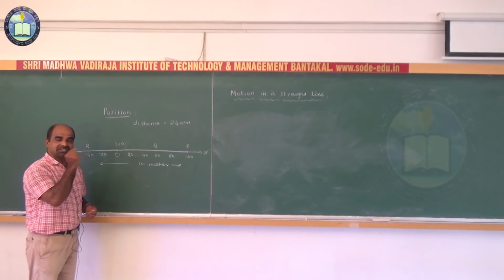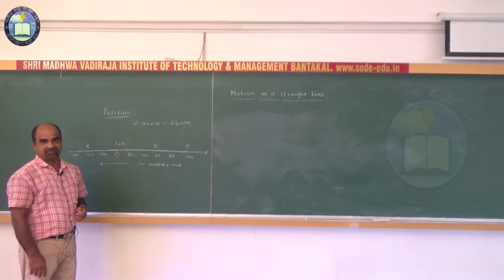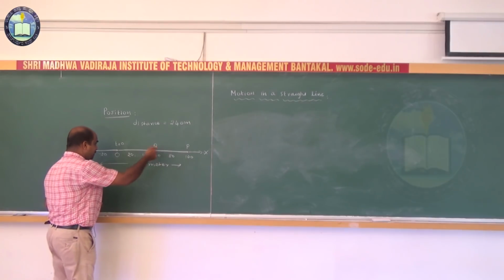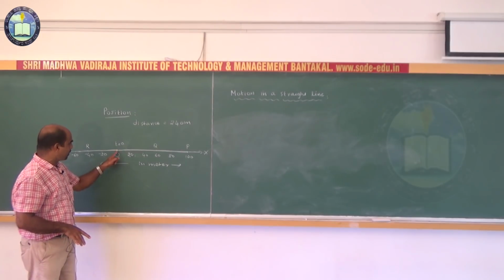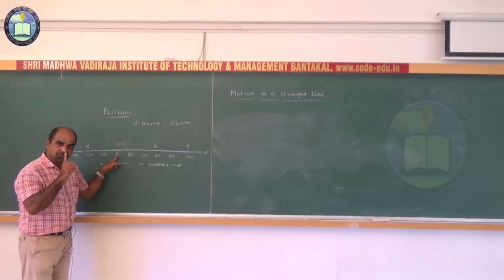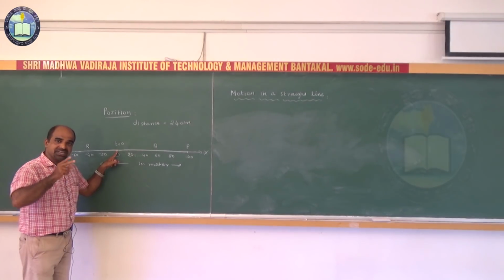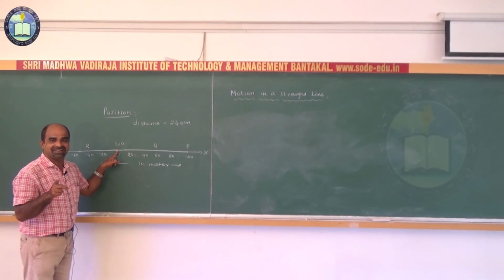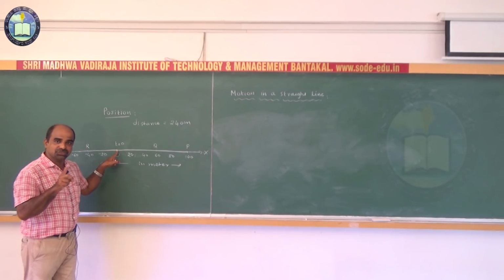Therefore, total distance traveled by the body is equal to the actual length traversed by the body. Therefore, distance can never be negative, and even if it returns back to the point O, the distance traveled by the body is not zero. As the body moves from O to P, if it returns back to the point O, the distance traveled becomes 200 meters. Even if the initial point and final point coincide with each other, the distance traveled is not equal to zero, because distance is scalar. We already studied this in the previous video. Distance is scalar. It has no direction.